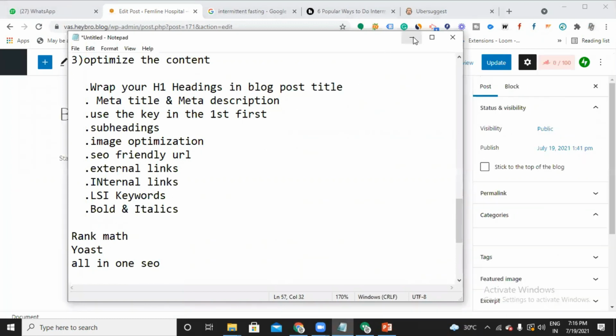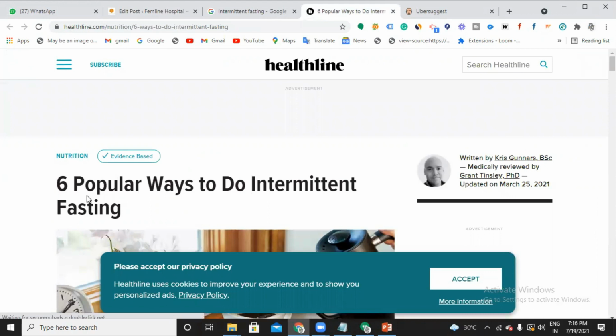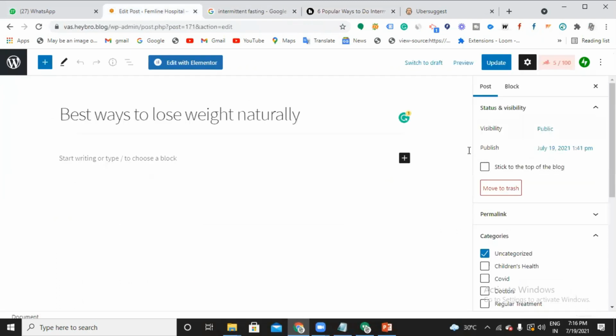The blog post title will be here. When someone clicks this and is redirected to the website, they can see the blog post title. And the meta title is the thing which appears here. Both can be different, or both can be the same. Now I'm going to write a meta title and description.